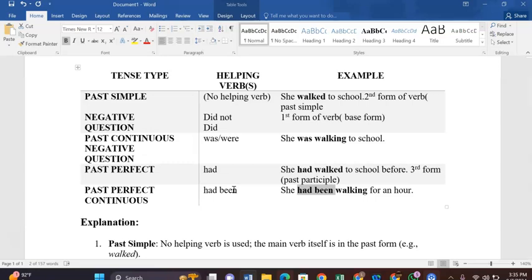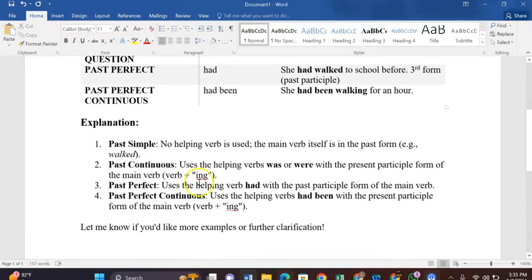and then been. Okay. So, explanation: for the past simple, no helping verb is used. The main verb itself is the past form. So there will be no helping verb in the past simple. When there is no helping verb, you have to use the second form. But for the negative and question sentences, you use did, and when you use did, the first form, the base form, will come.